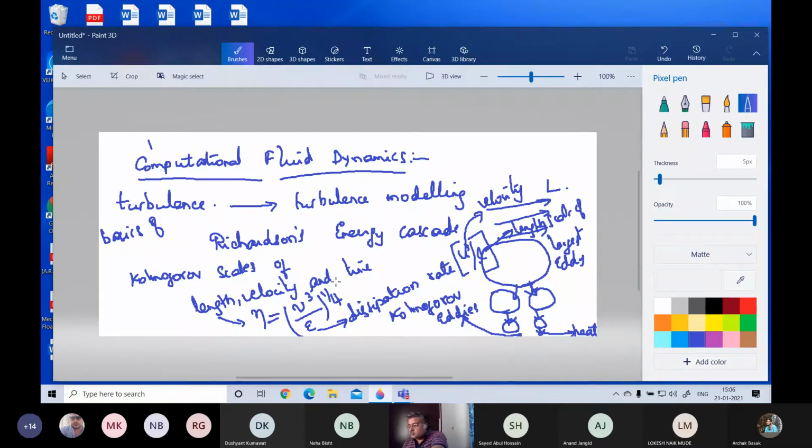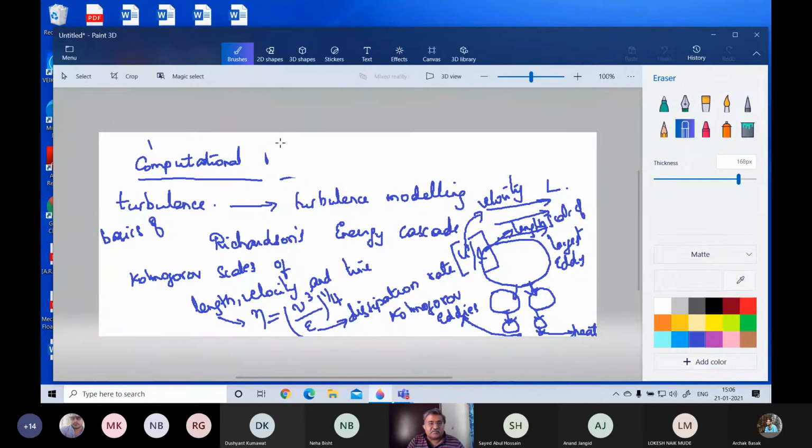Now I am going to go into turbulence, hardcore turbulence, or what we usually call the mathematical description of turbulence.